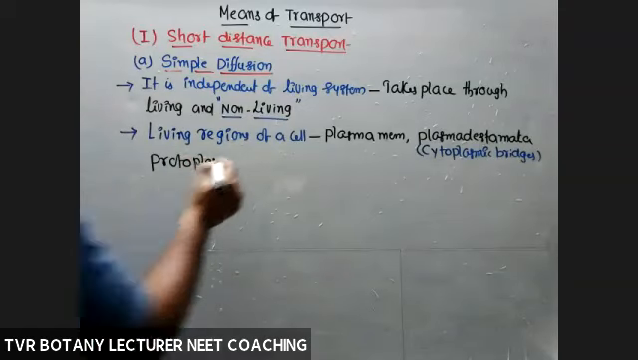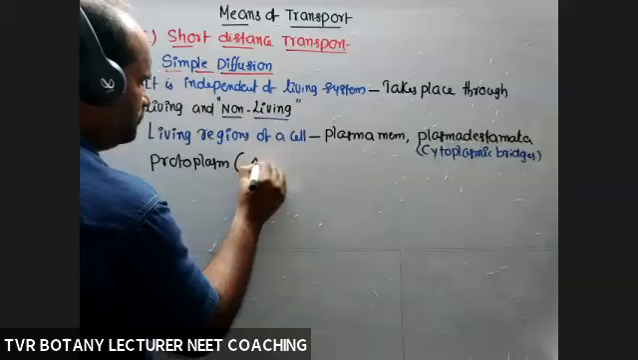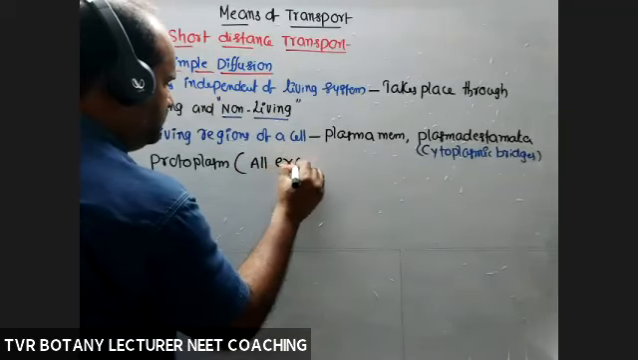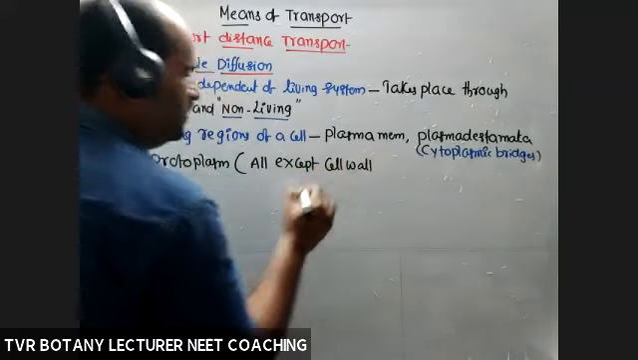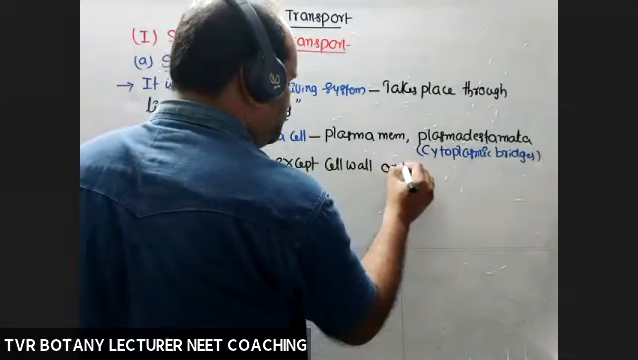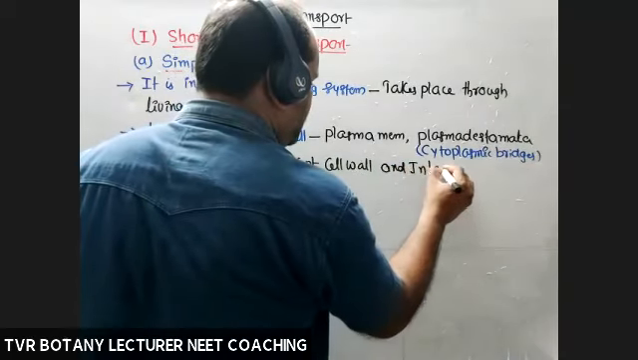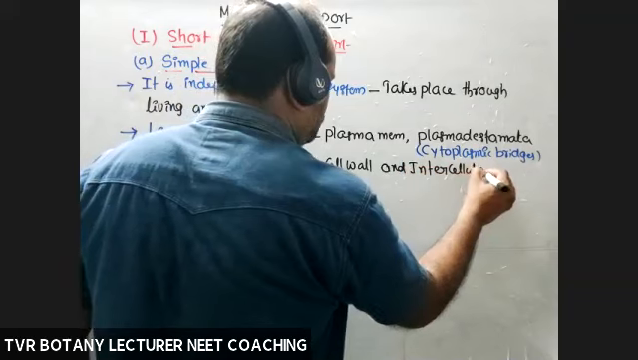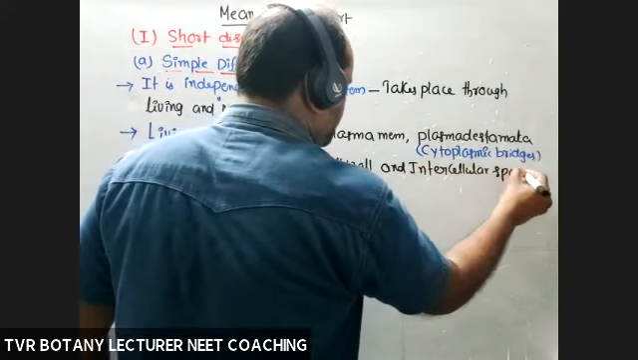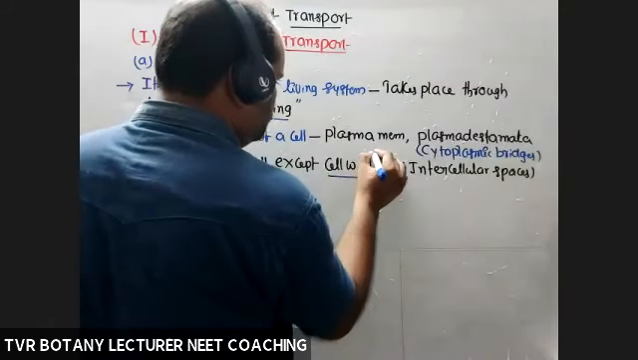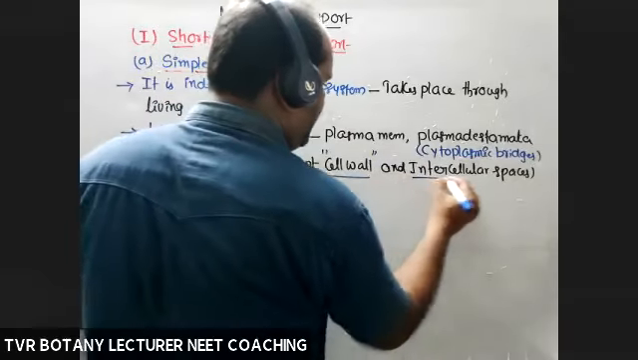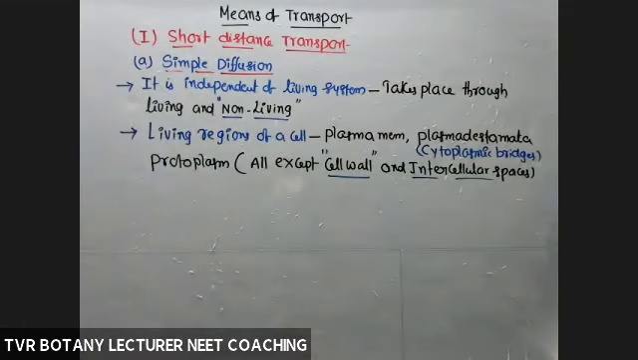Simply we can say, all except cell wall and intercellular spaces, except these two, remaining all are examples for living zones or regions of a cell. So cell wall, dead, non-living. Intercellular space, that is a non-living zone.